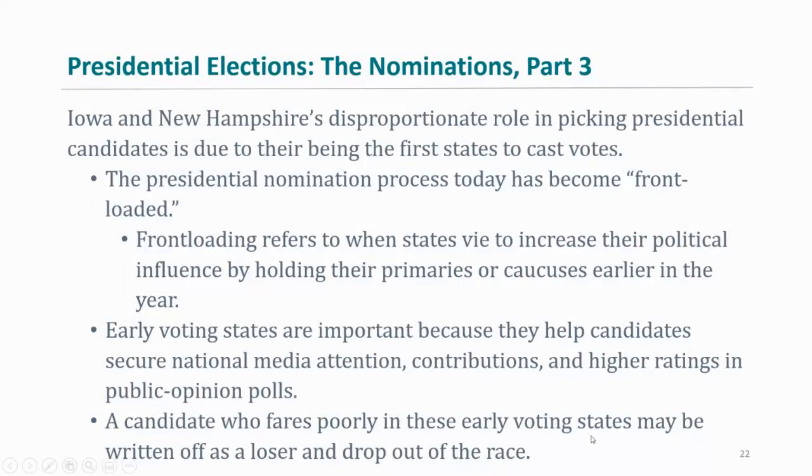A candidate who fares poorly in these early voting states may be written off as a loser and drop out of the race, like we talked about here with Martin O'Malley. We also saw this. There's a good CNN video that I have in the additional resources which shows the Iowa caucus, and it shows that other Republican primary candidates like Mike Huckabee also dropped out. So again, if you don't do well in these first states, and if you don't get any support like O'Malley, you're not going to be able to continue, because no one is going to support you.